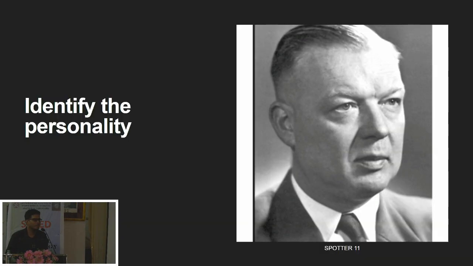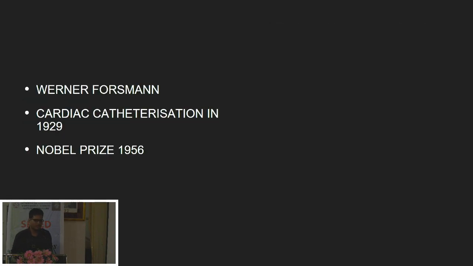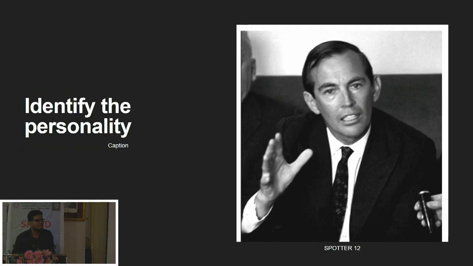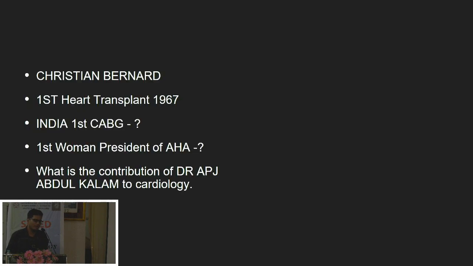Again, who is this personality? It is Werner Forssmann, and he did the first cardiac catheterization on himself. Very good. Who is this personality? Christiaan Barnard. Very good. The first heart transplant. So could you say who is the pioneer of CABG in India? Yeah, Dr. K.M. Cherian. Very good. So what else did he do? He was also the first person to do a heart transplant in India.